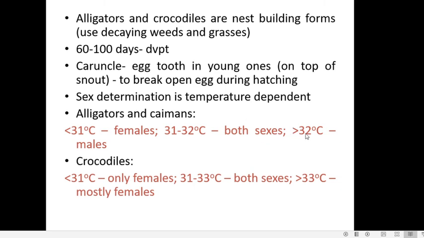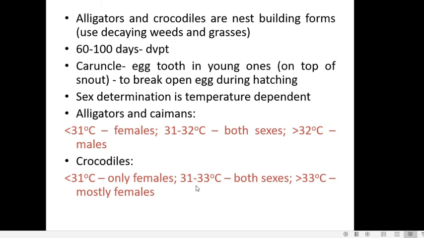If the temperature is greater than 32 degrees Celsius, all the eggs of that clutch develop into males. So between 31 and 32, the eggs will develop into both sexes. Below 31 degrees Celsius, the eggs will develop into females, and above 32 degrees Celsius, all the eggs will develop into males.